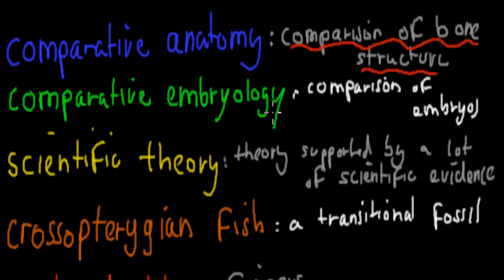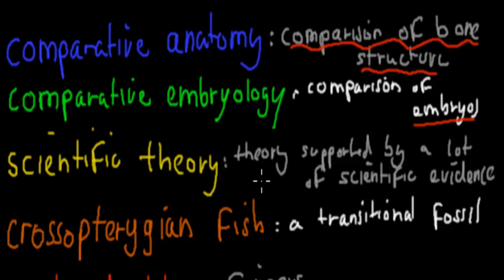We've got comparative embryology, and there was a comparison of embryos. Remember, we did that as well, and the reason why is because embryos were quite similar, especially for the vertebrates. So they all had gills early on, very early on, and a very similar look. And then it changed when it became a bit more mature in terms of 28 days later.